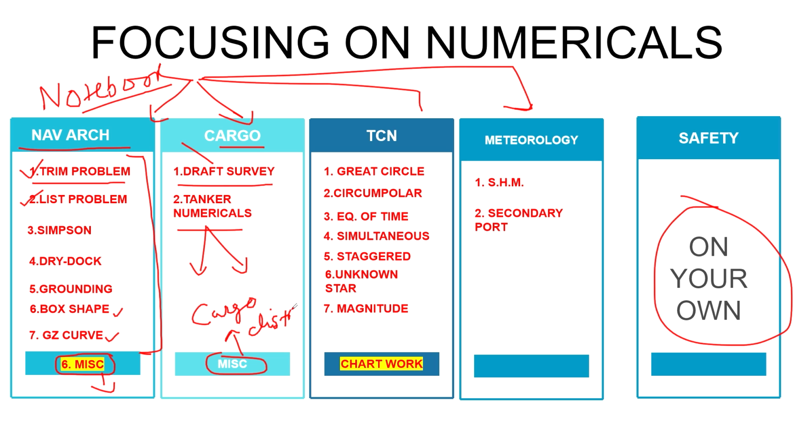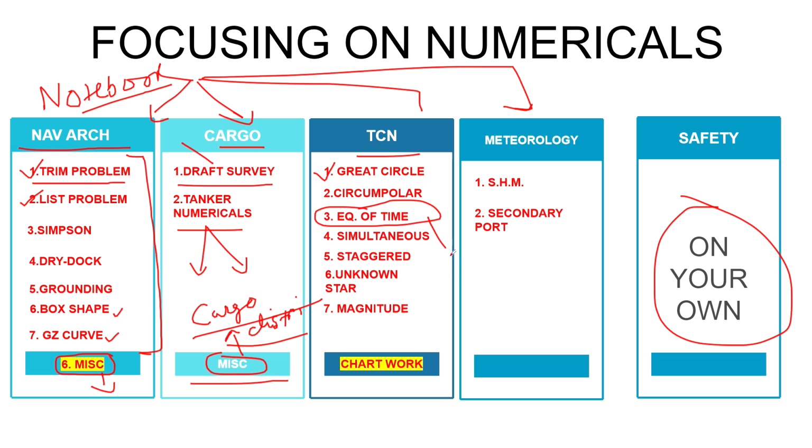In the last 5 years that may not have come in examination, but maybe in your class they will discuss that this type of question came before, in 2018 or somewhere. So there might be any miscellaneous question during your time. Then TCN, that is the navigation part, starting with great circle, circumpolar, equation of time.